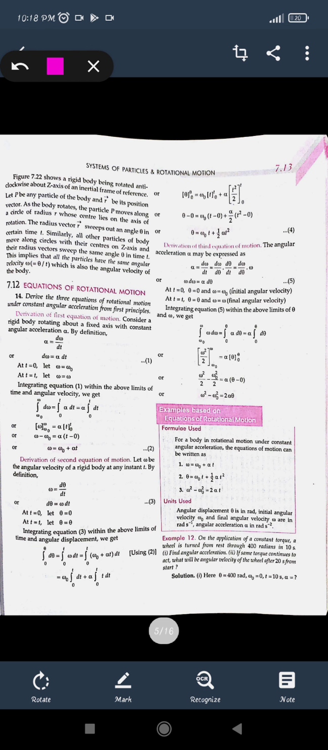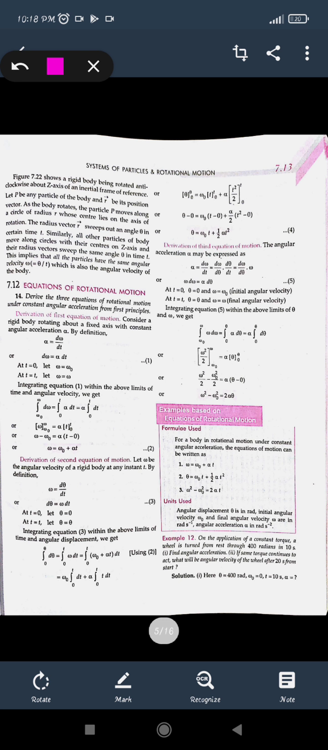We have already seen in the first equation of motion that u is the initial velocity and v is the final velocity. Similarly, here we take initial and final. Since omega is the angular velocity, for the final we take omega, and for the initial we take omega naught. You have already seen the derivations in the previous classes, including the graphical derivation, one by the graphical method and the other by the calculus method.